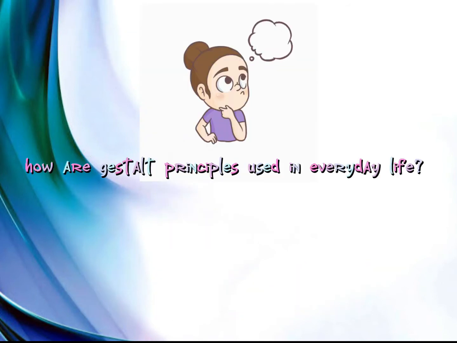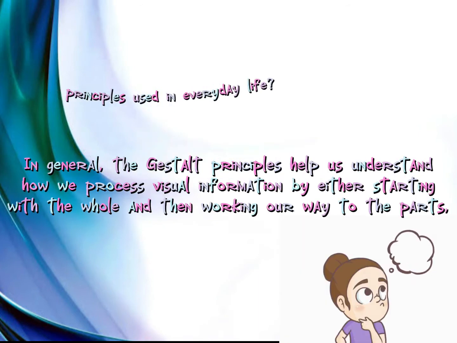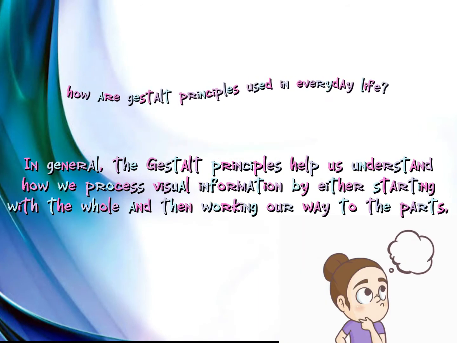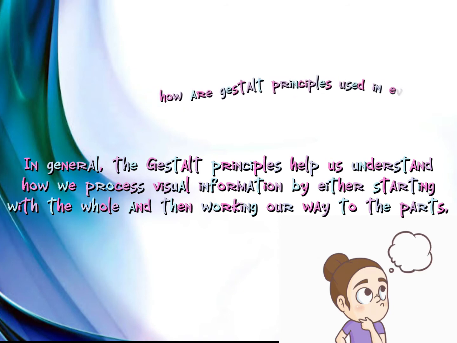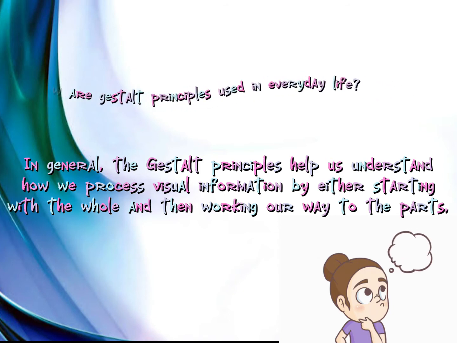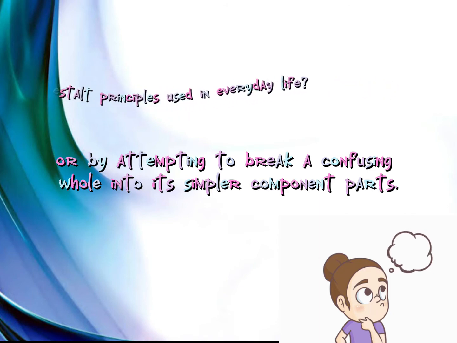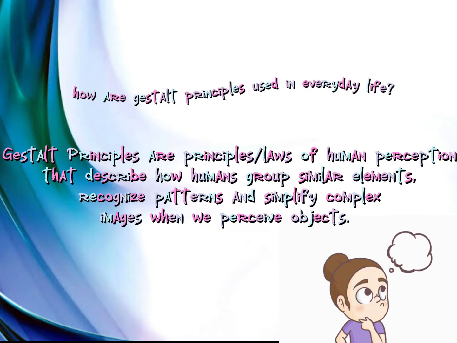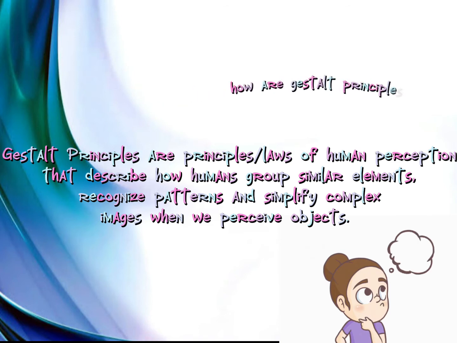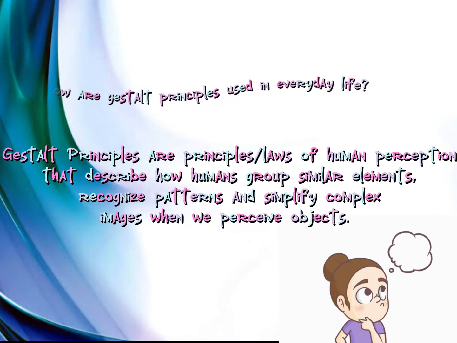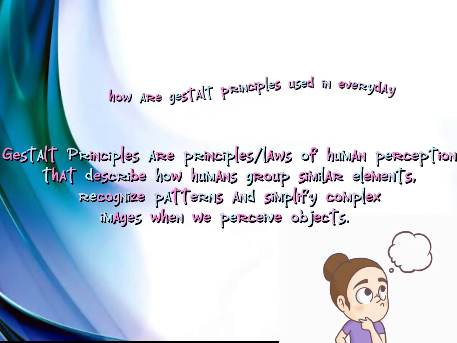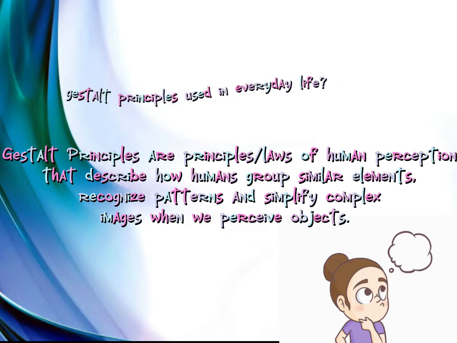How are Gestalt principles used in everyday life? In general, the Gestalt principles help us understand how we process visual information, either starting with the whole and then working our way to the parts, or by attempting to break a confusing whole into its simpler component parts. Gestalt principles are principles or laws of human perception that describe how humans group similar elements, recognize patterns, and simplify complex images when we perceive objects.